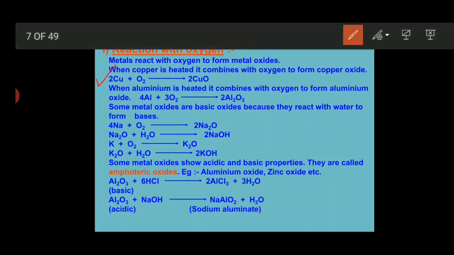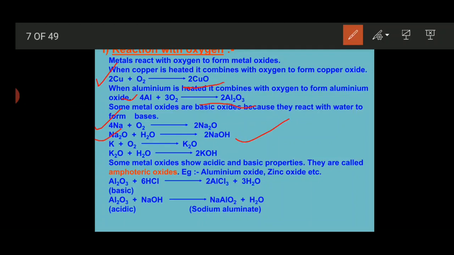Here you can see that when copper reacts with oxygen, it gives cuprous oxide. Similarly, when aluminium reacts with oxygen, it gives us aluminium oxide. Now some other reactions are given, like when sodium reacts with oxygen, it gives you disodium oxide. Similarly, when disodium oxide is mixed with water, it gives you a base.